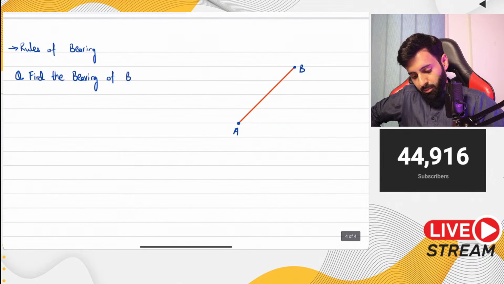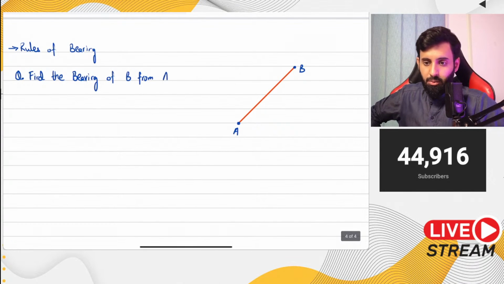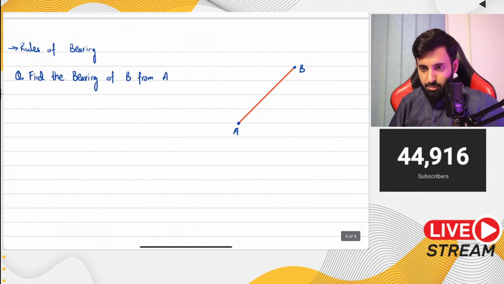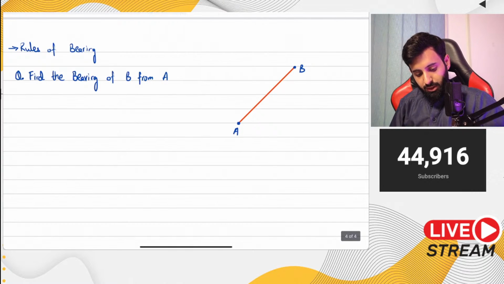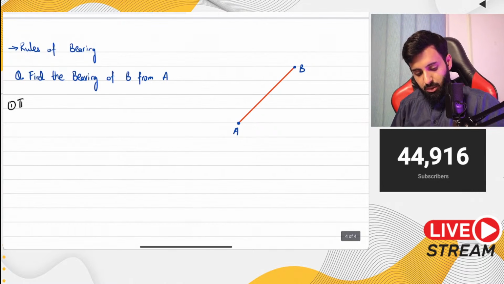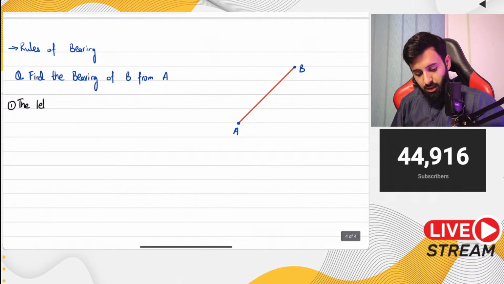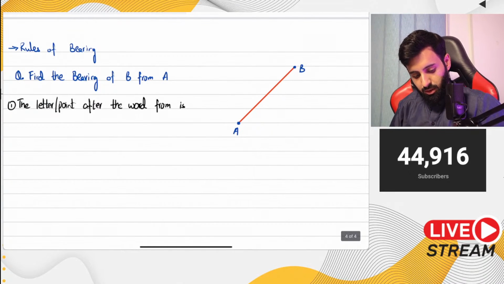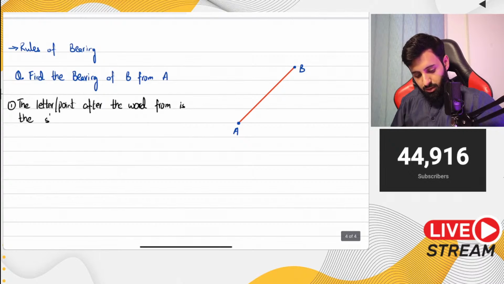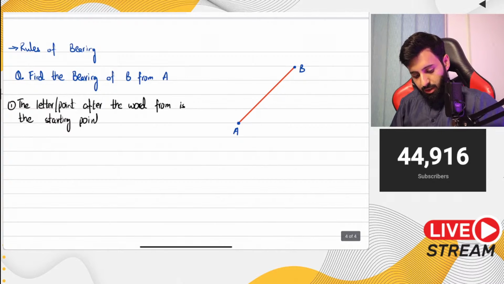B from A. Whatever letter that you have after the word from is your starting point. So remember that the letter after the word from is the starting point. So point number one, or rule number one, is that the letter, or point, whatever you want to call it, after the word from is the starting point, which in this case is A.